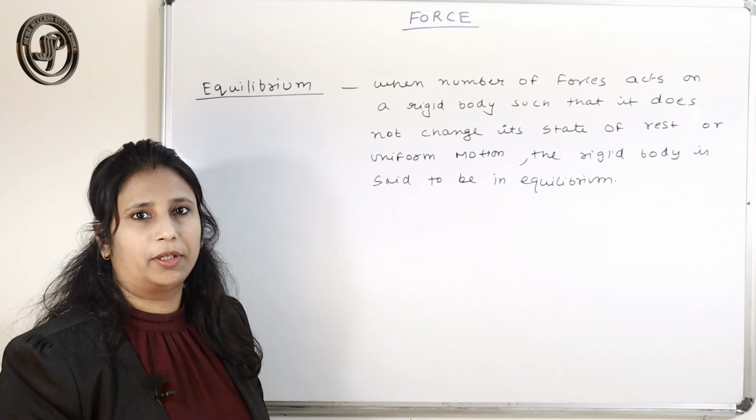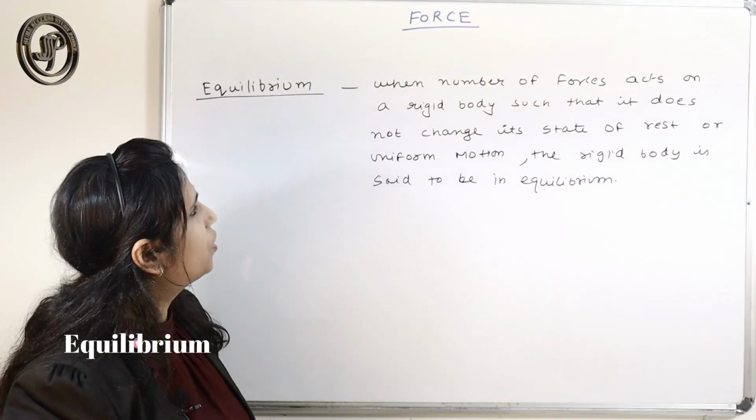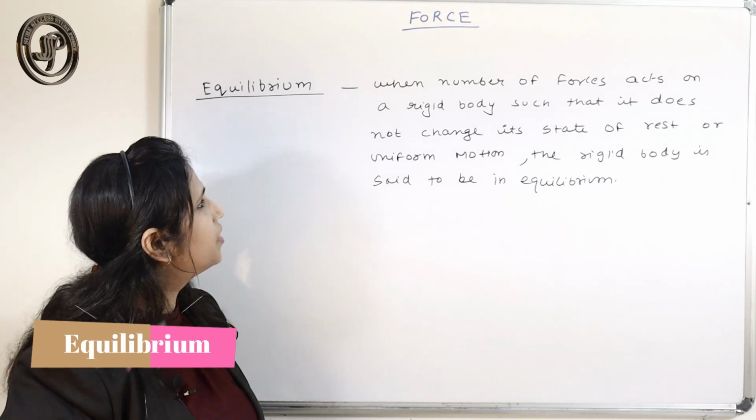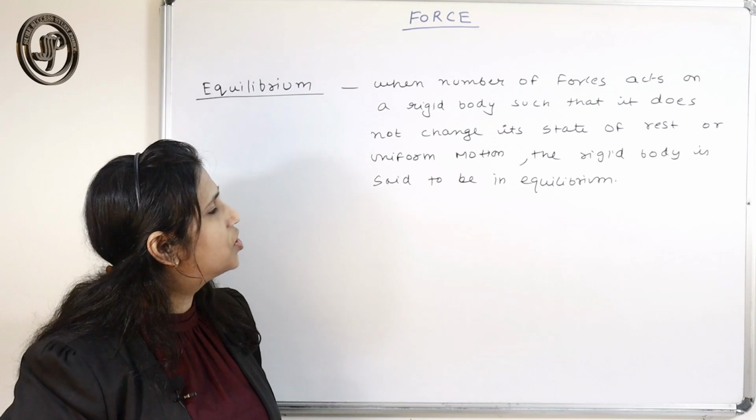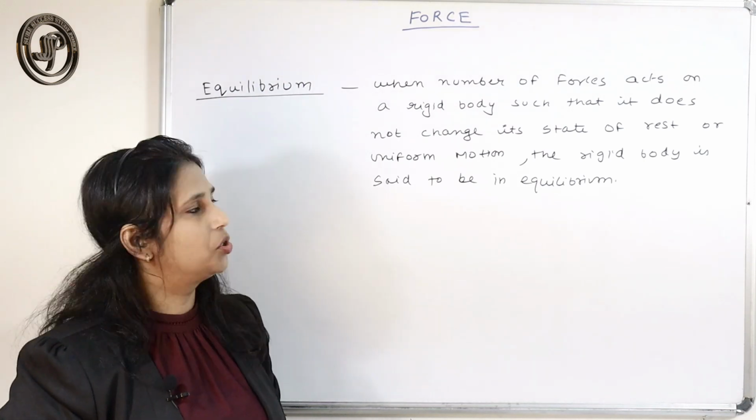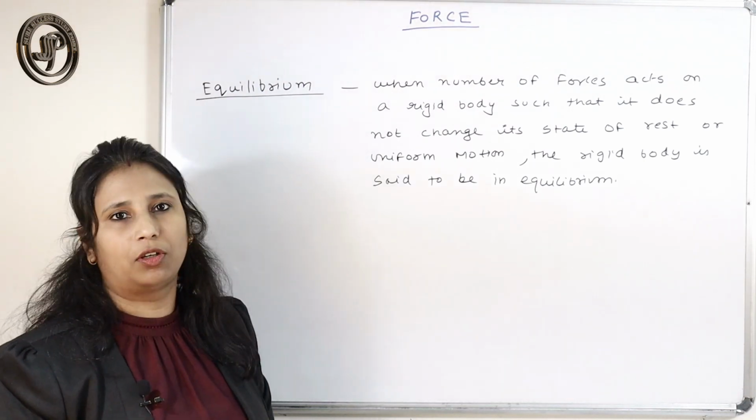So what is equilibrium? The definition of equilibrium says: when a number of forces act on a rigid body such that it does not change its state of rest or uniform motion, the rigid body is said to be in equilibrium.